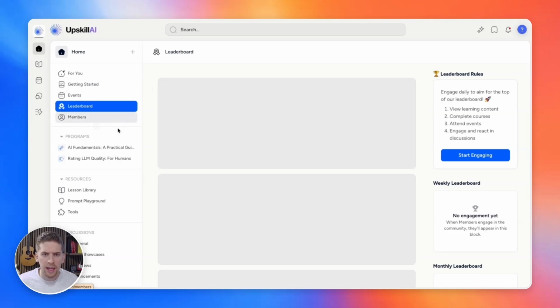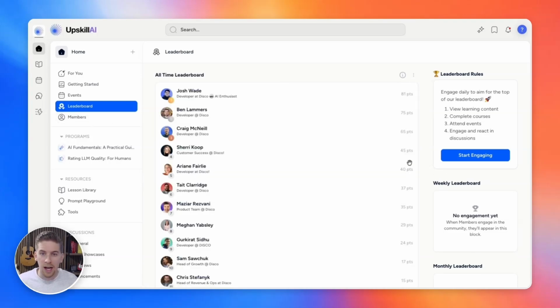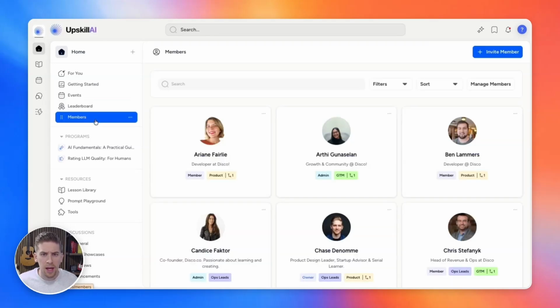We've also created a nice little leaderboard page to have some gamification within the community and drive members towards engagement. You can also have a member directory to showcase all the different members so that other members can search and find members that are related to them. And where the real magic starts to happen is in curating what this member experience actually looks like.